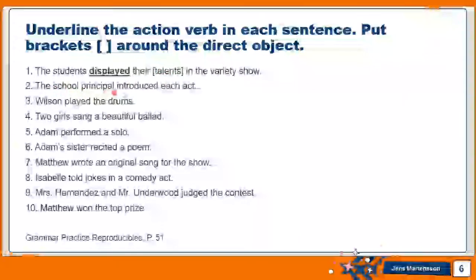The school principal introduced, this is the action, introduced what or who? Introduced each act. So the act or each act is the direct object. Then we have Wilson played the drums. Played is the action verb and the drums is the direct object. Now I want you to take your own time and solve these questions on your own.